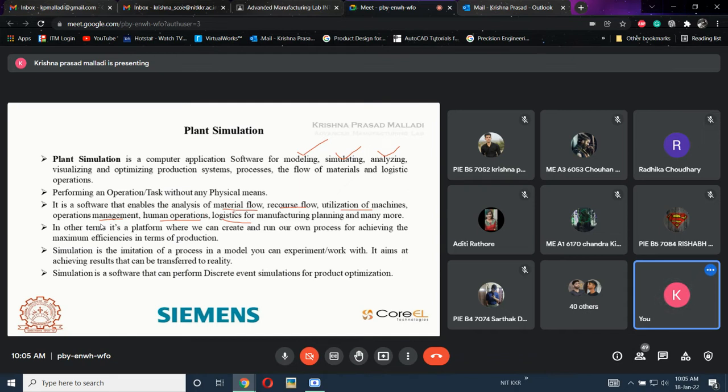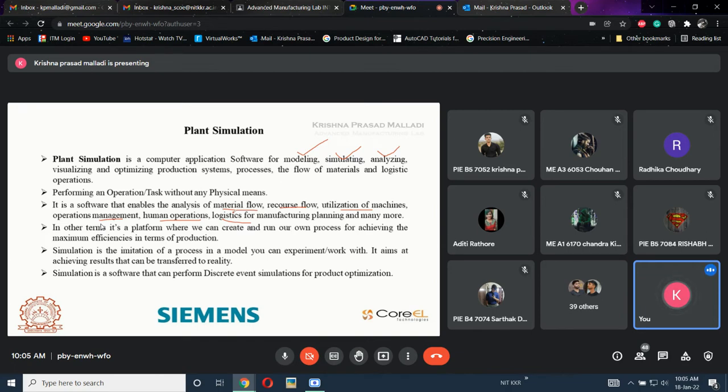Next one is, in other terms, it is a platform where we can create or run our own process for achieving maximum efficiencies in terms of production. I hope it is clear. That is what exactly we are doing here. We are creating a model and finally we are going to improvise that model, by doing simulation, by doing analysis, by doing some optimizing, and finally we are trying to increase our efficiency.